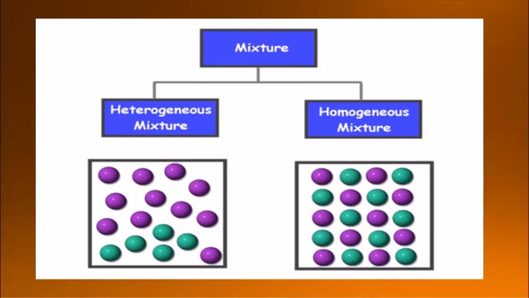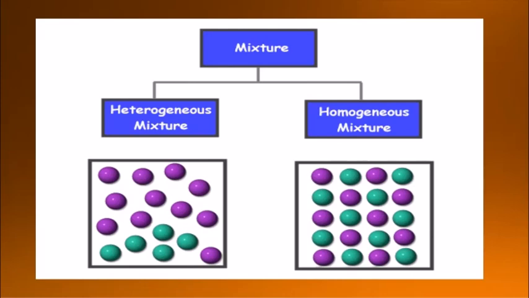Now, a mixture can be a homogeneous mixture or a heterogeneous mixture. First, heterogeneous mixture: when the components of a mixture are distributed into two or more phases, it is called a heterogeneous mixture. For example, oil and water, where oil is always on top of water. Then we have sand and water, which do not readily dissolve. So two or more phases are formed, and it is called a heterogeneous mixture.